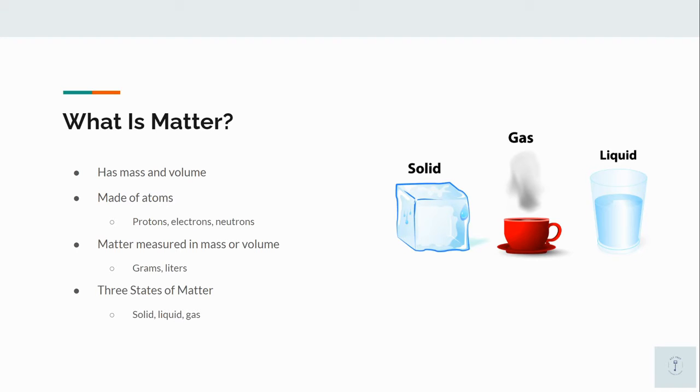So what is matter? Matter is anything that has mass and volume. All matter is made up of small particles called atoms, and atoms are made of subatomic particles called protons, neutrons, and electrons. Matter is measured in mass or volume, and mass is measured in grams, while volume is measured in liters. And there are three states of matter, and they are solids, liquids, and gases.